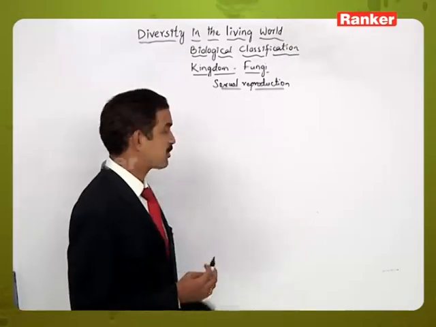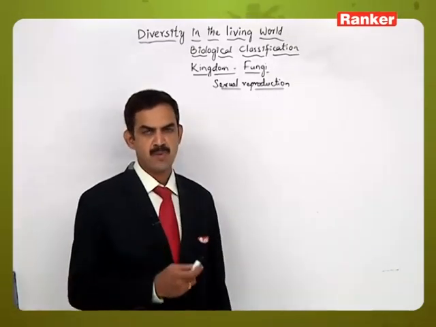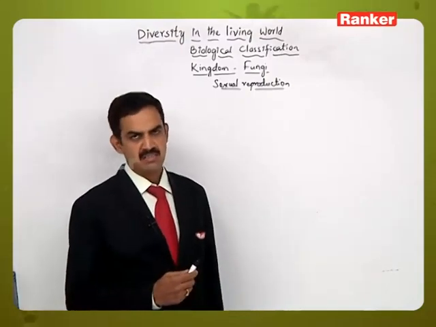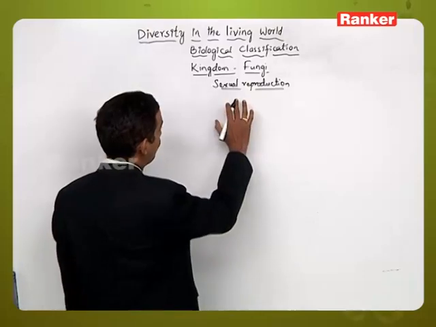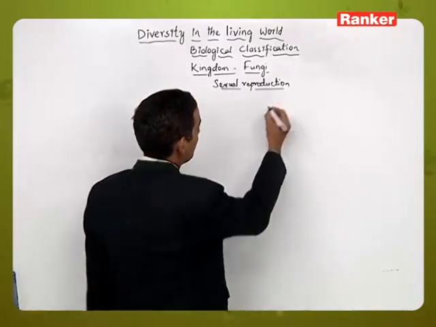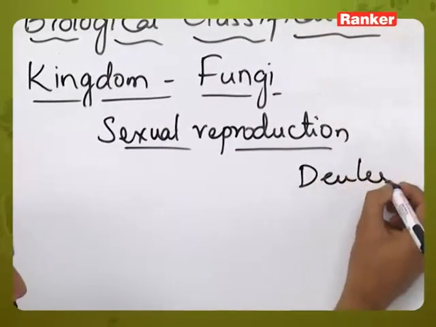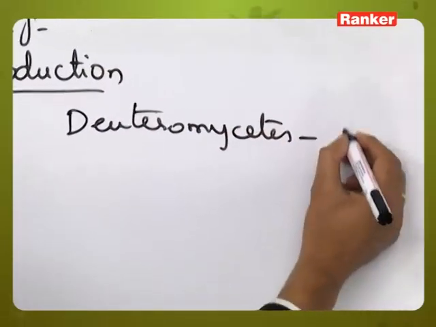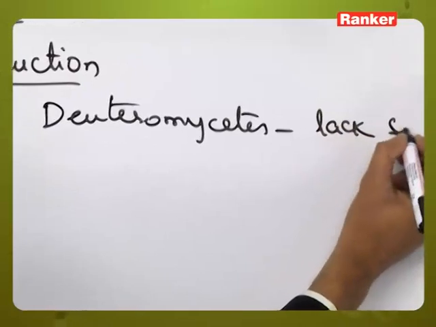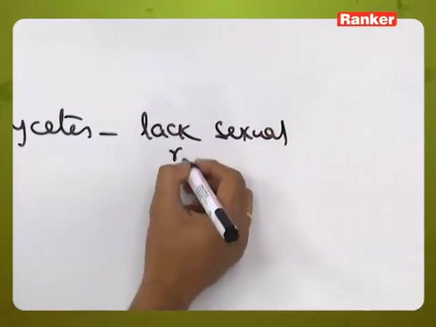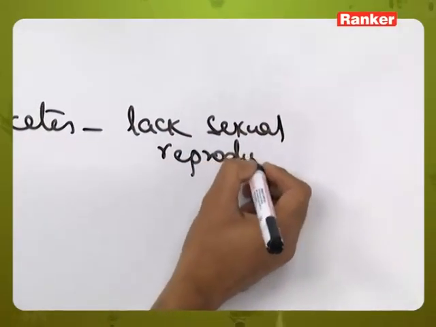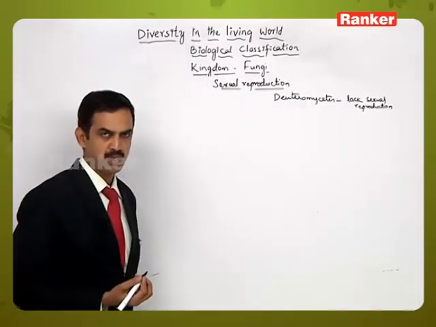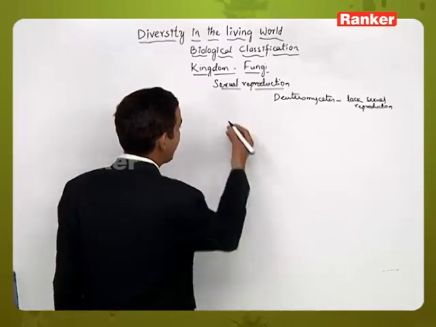In sexual reproduction, we have seen the fusion of male and female gametes, that is antheridium and oogonium, resulting in the zygote. But among all the members of fungi, the Deuteromycetes lack sexual reproduction in the life cycle, whereas other groups of fungi exhibit sexual reproduction where male and female gametes are formed.